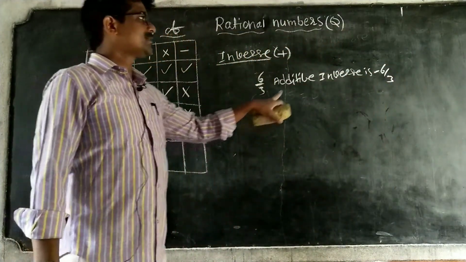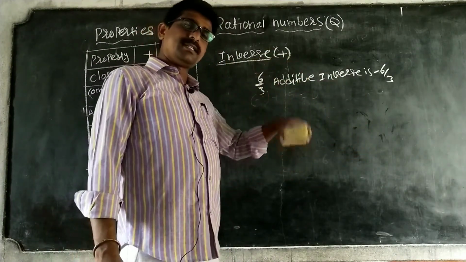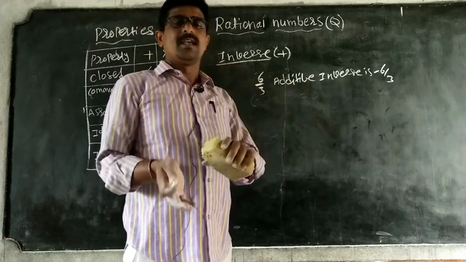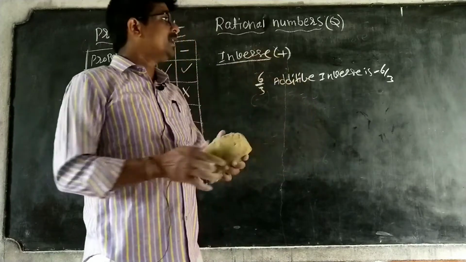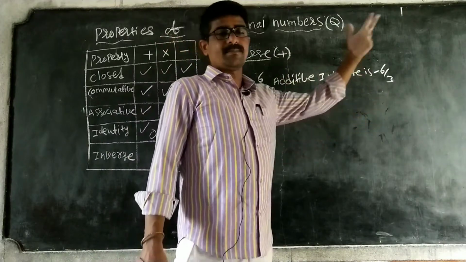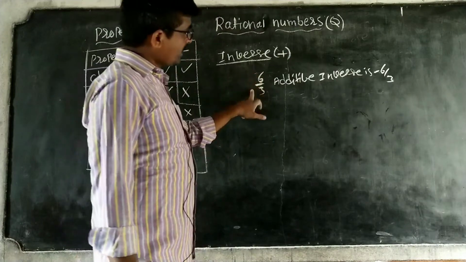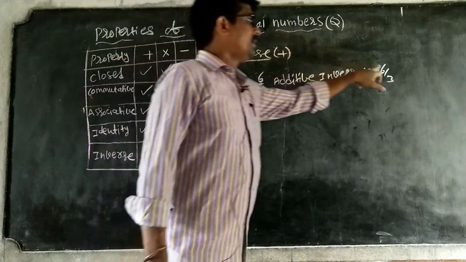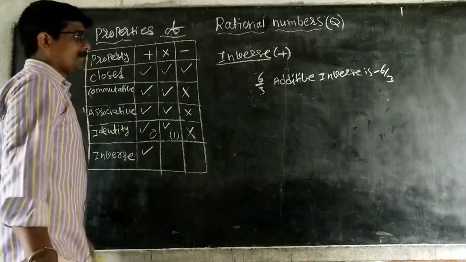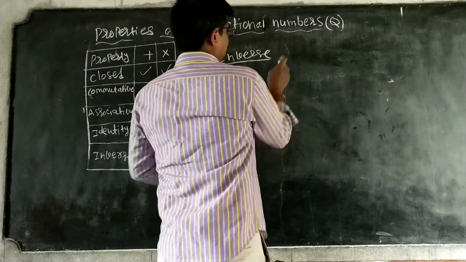You have to change only the sign: plus becomes minus, minus becomes plus. So the additive inverse of minus 6 by 3 is 6 by 3. The additive inverse of 10 is minus 10, and of minus 10 is plus 10. 6 by 3 is a rational number, and minus 6 by 3 is also a rational number. Therefore, inverse is also satisfied.